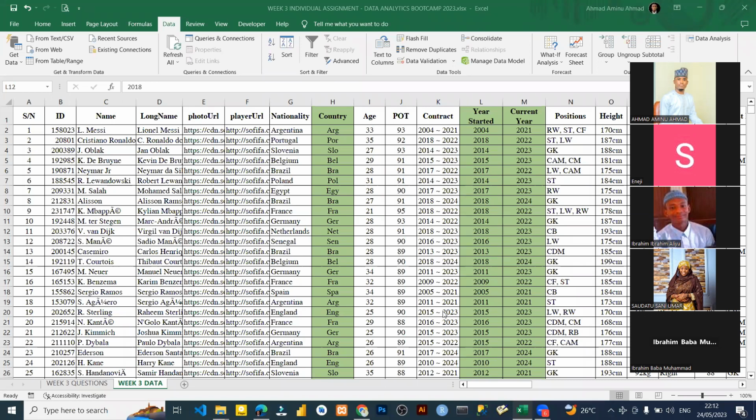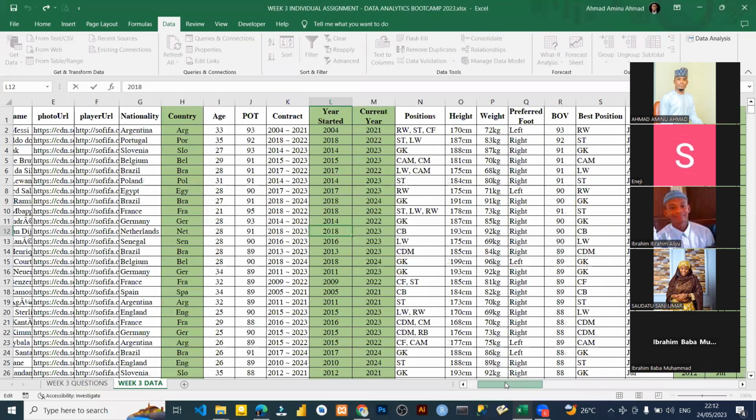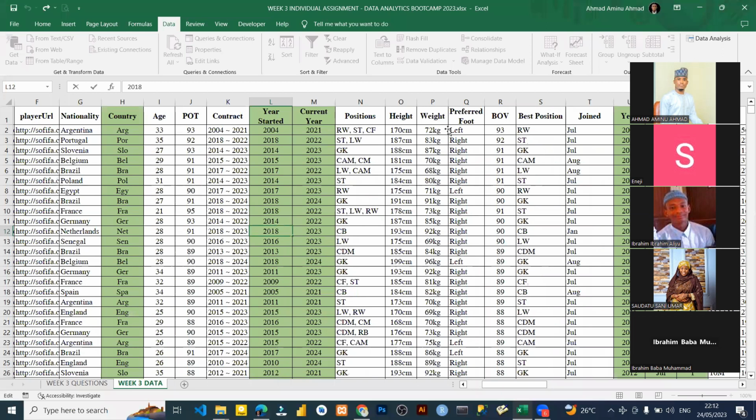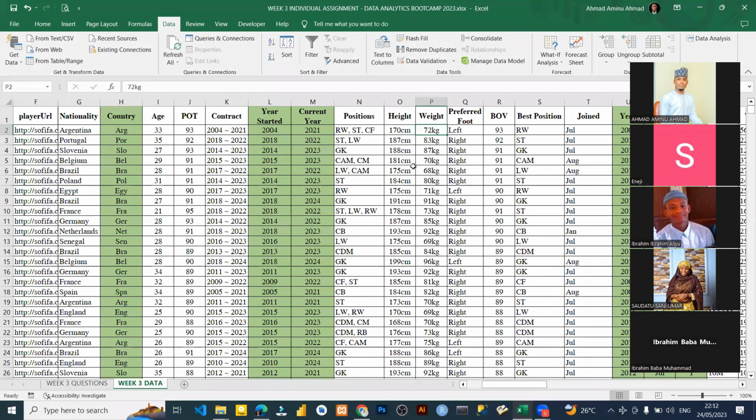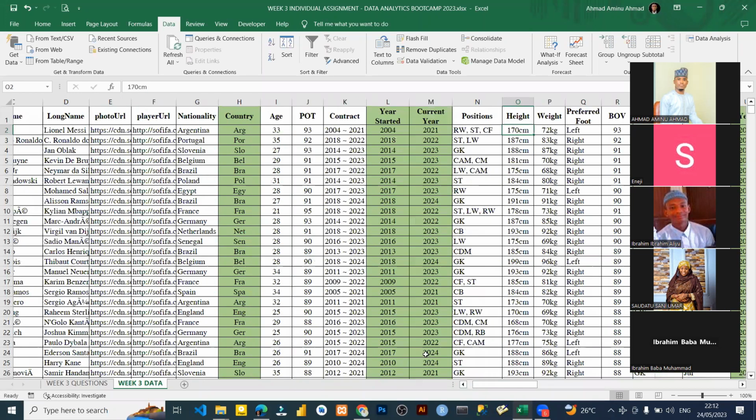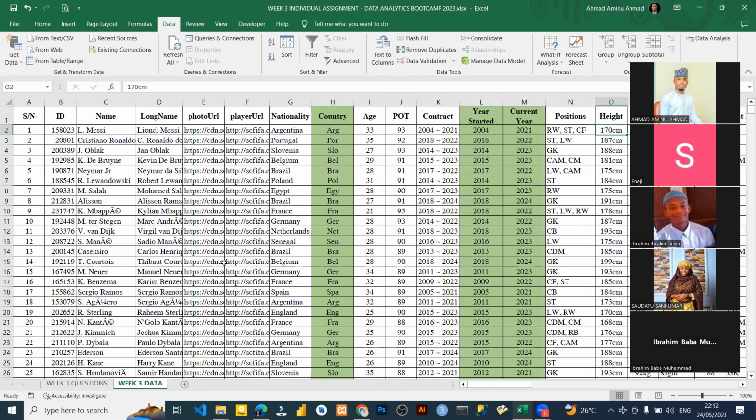If you have anything other than that, don't worry. Sometimes I will bring something related to this. I even wanted to give you this CM and this KG, but it's very simple because if you use text to column, you will remove it. That's why I combined them, putting something that has to do with K, something with M, and different things in it so that you will learn a lot. The main purpose is for you to learn, and I believe you will learn something in this assignment that you are doing.